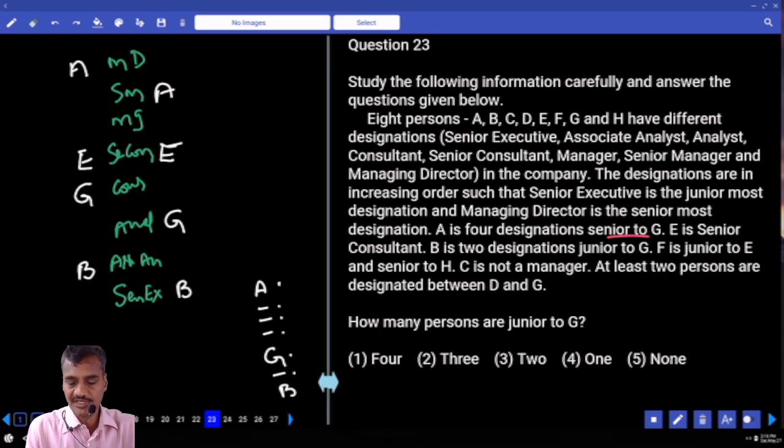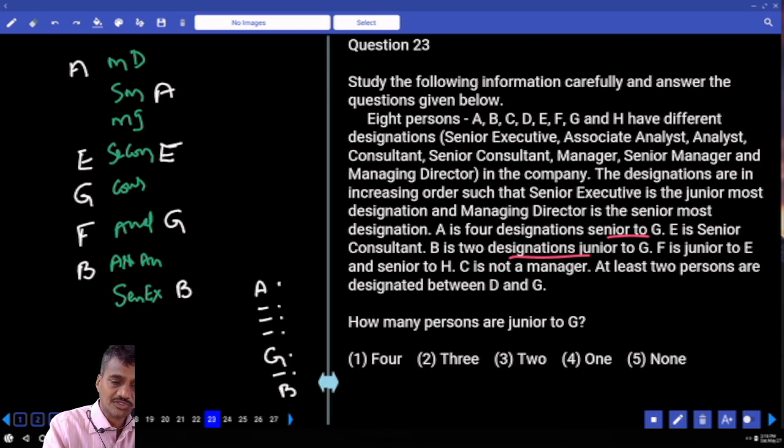Then, E is senior consultant. B is 2 designations junior to G. And F is junior to E. F is junior to E and senior to H. F is junior to whom? Junior to E and senior to H. Now F is junior to E and senior to H.